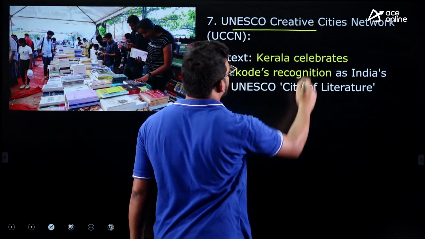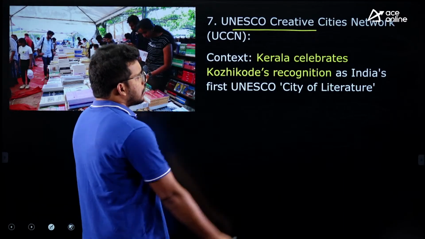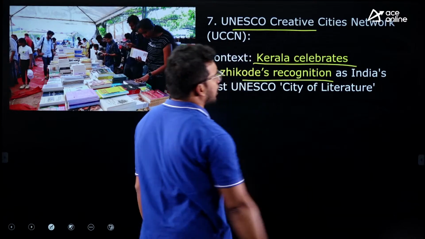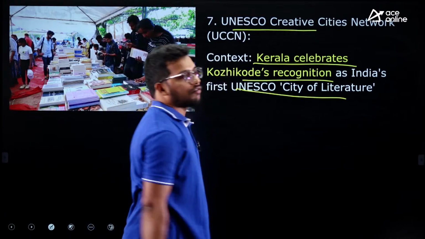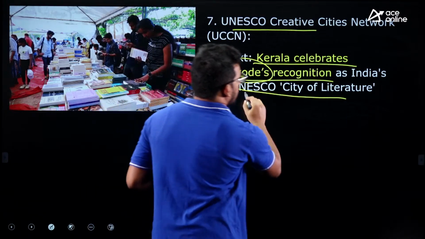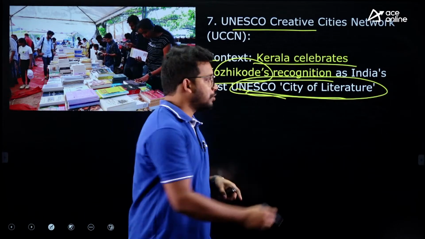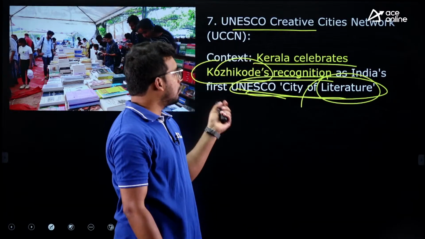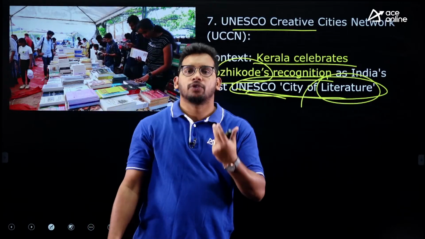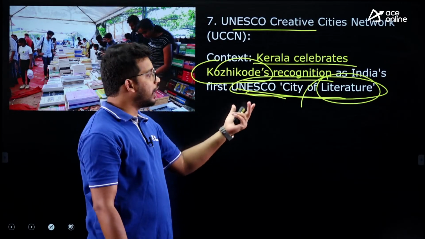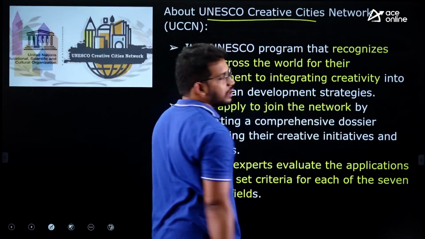Next article, UNESCO Creative Cities Network. A very simple, very factual article. The context is Kerala is celebrating Kozhikode's recognition as a UNESCO City of Literature. So Kozhikode has been recognized under UNESCO City of Literature. For what purpose was Kozhikode recognized? For literature. There is good literature in this particular region, so it was recognized under the UNESCO Creative Cities Network. Right? Now what is this UNESCO Creative Cities Network?